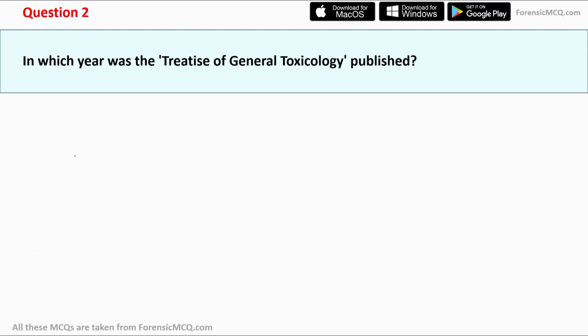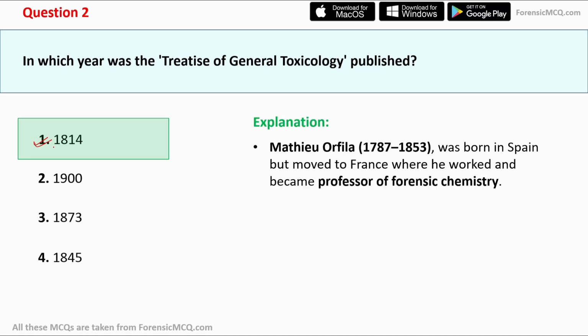Moving to question number 2, in which year was the Treatise of General Toxicology published? And here are the options. Option first 1840, option second 1900, option third 1873, and option 4 1845. And the correct answer for this question is 1840. Now let's check the explanation part.